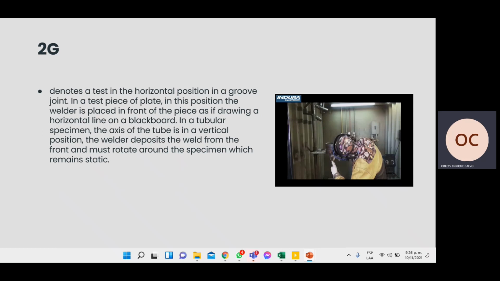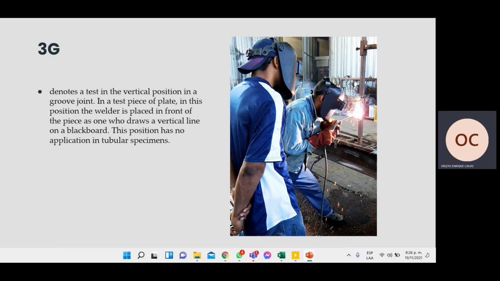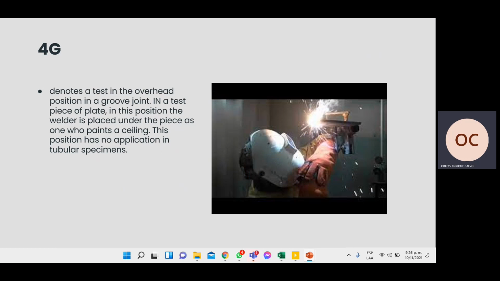2G, the other test, the horizontal position. In the test of the plate in this position, the welder is placed in front of the piece as if drawing a horizontal line on a blackboard. 3G denotes a vertical position. In this position, the plate is in front of the welder, as if drawing a vertical line on the blackboard. 4G denotes an overhead position. It is a test where you stay under the piece, as if painting a ceiling.